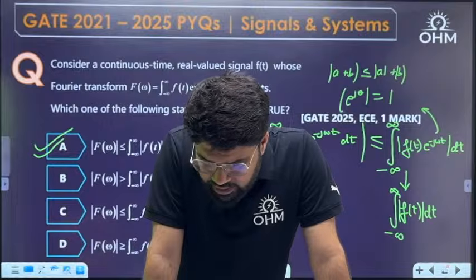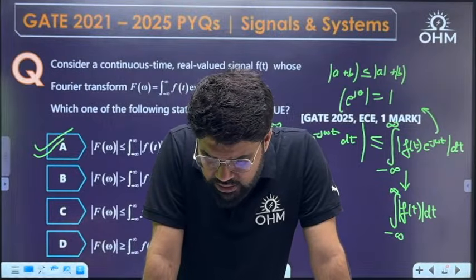Yes, Sai Vikas, correct, A. Sheikh, it's going to be A. Just recheck it once.